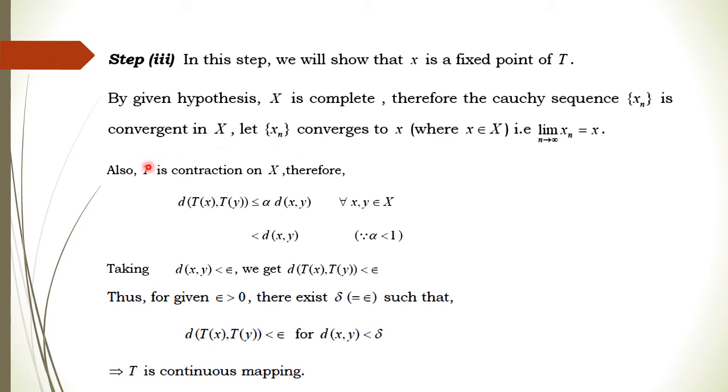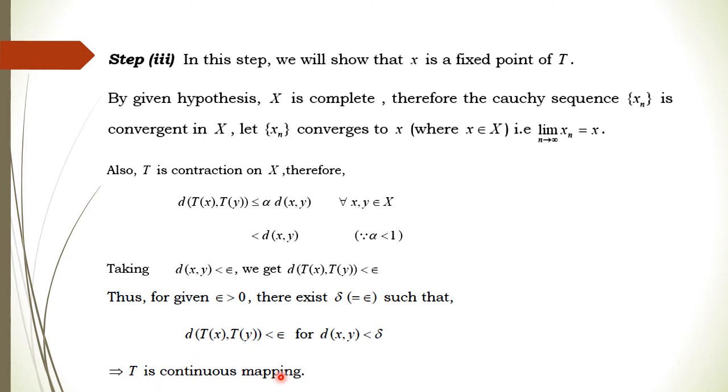Also, what is given to us? T is a contraction. So the distance of Tx, Ty will be less than or equal to alpha times the distance of x, y, and this is true for every x, y. Now since alpha is strictly less than 1, we can also replace this alpha, so we get that the distance is strictly less than d(x, y), right? So whenever the distance between these two points is very, very small, the corresponding distance is also very, very small. So this implies T, which is a contraction mapping,